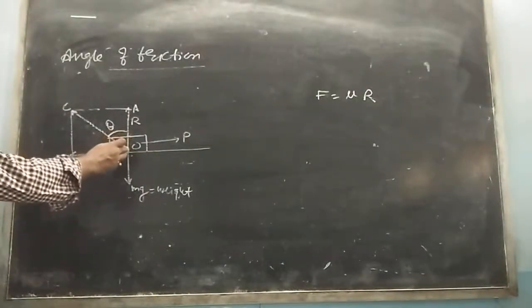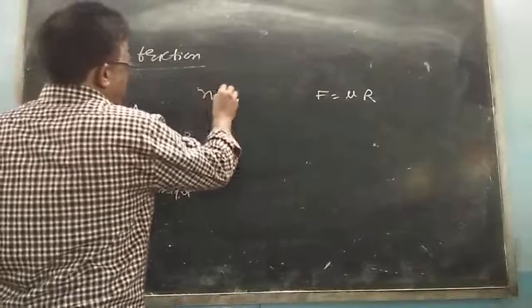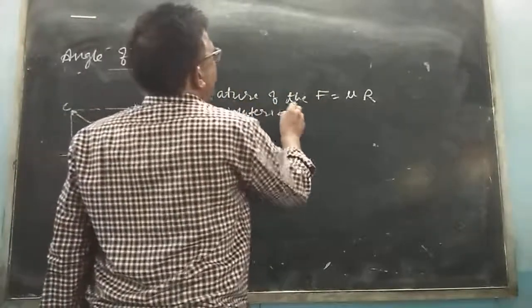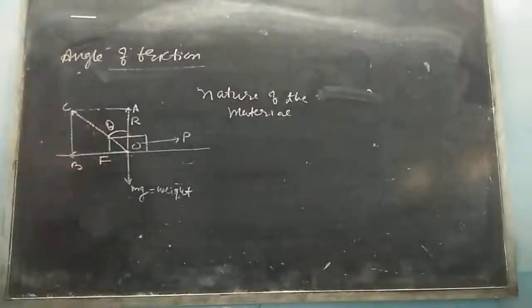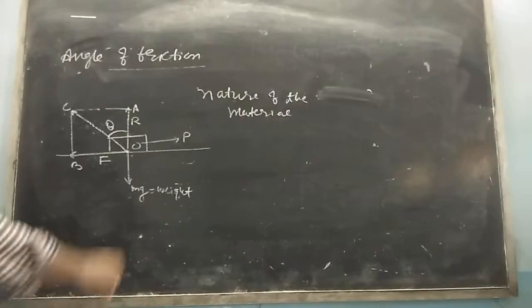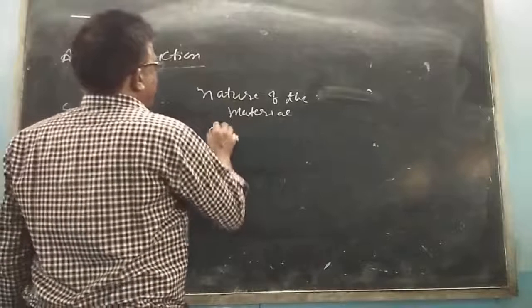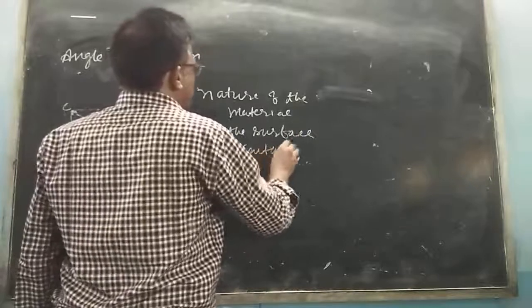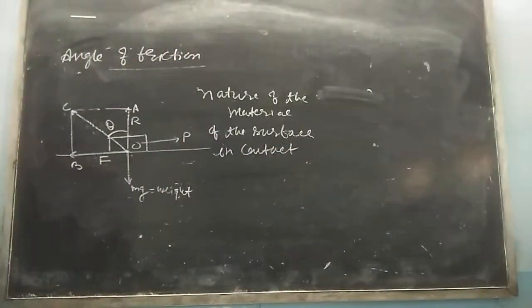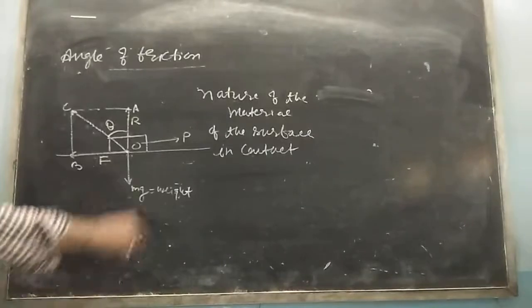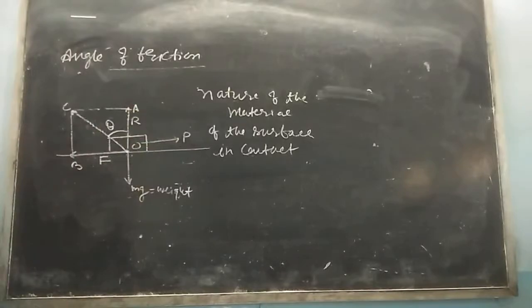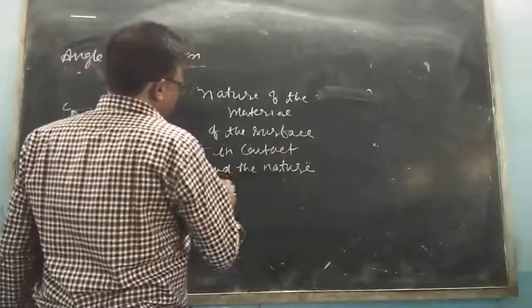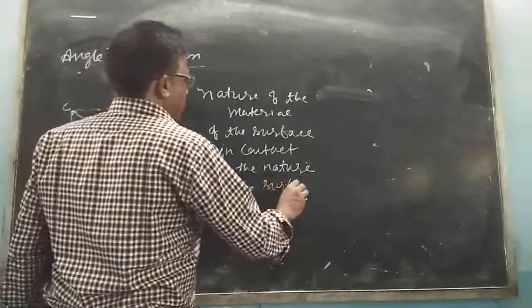So the value of the angle of friction depends on the nature of the material of the surface in contact, and the nature of the surface. Write down.